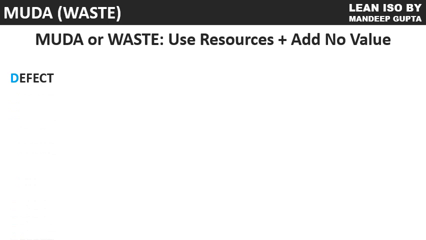First one is defect. Any flaw identified in the product or service after the launch is called a defect, which makes the product or service defective. For example, in an online form, name is a required field as per requirement, but people can submit the form without completing the name field. That is called the defect, which makes the online form a defective product.